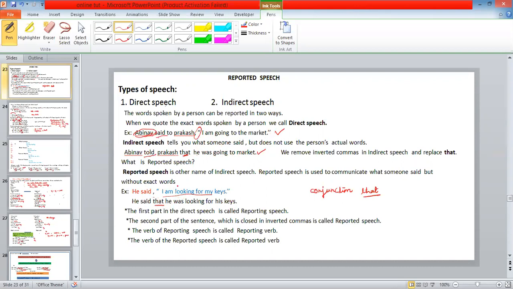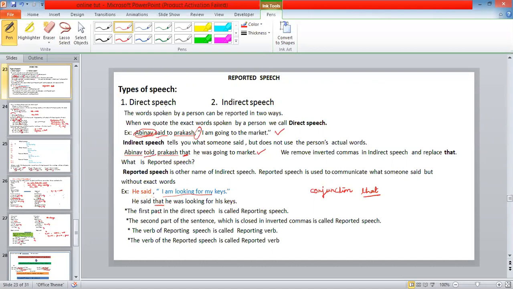Outside the quotation we find a subject and verb. The subject is a pronoun or noun. Inside the quotation, the speaker's words are quoted.